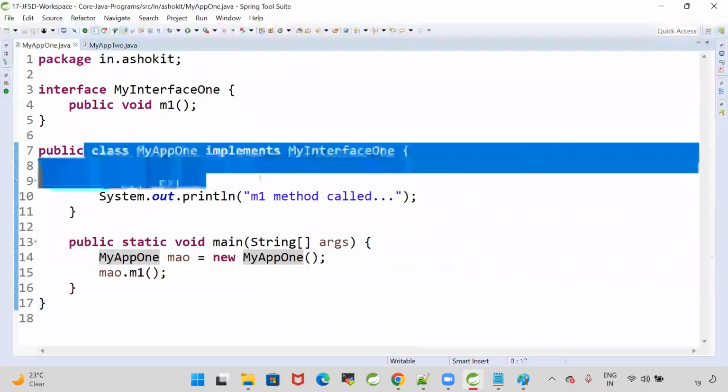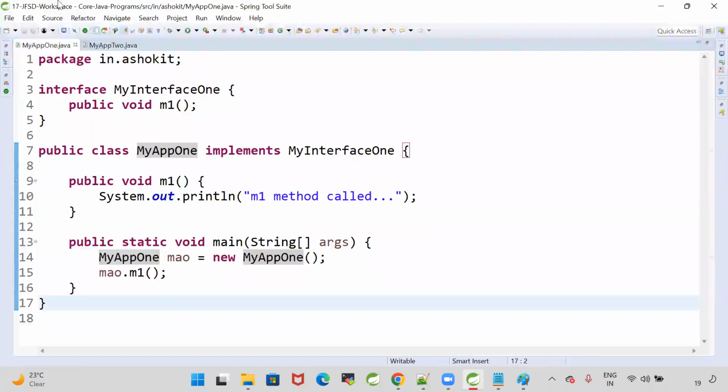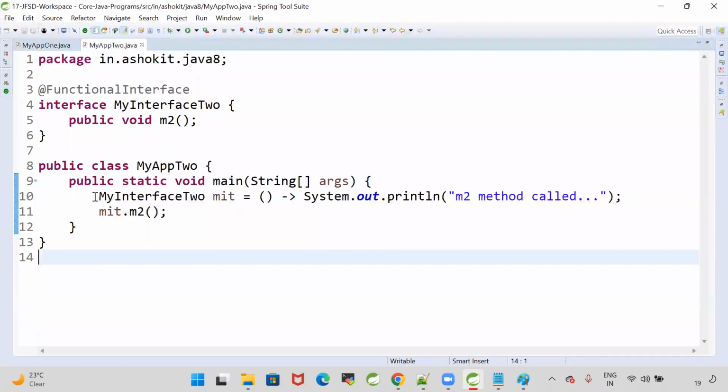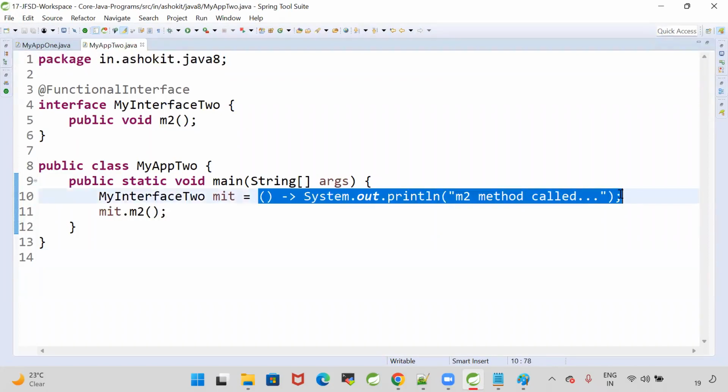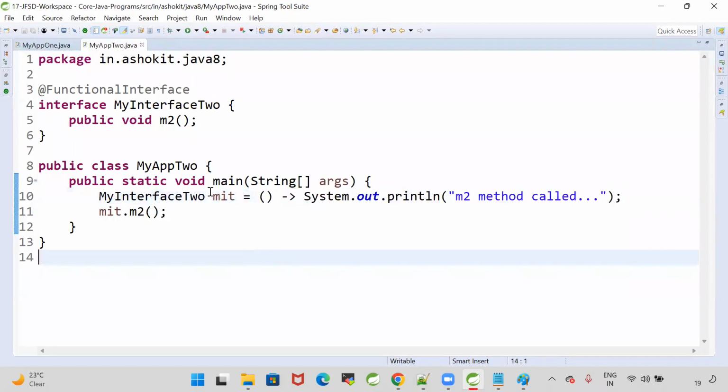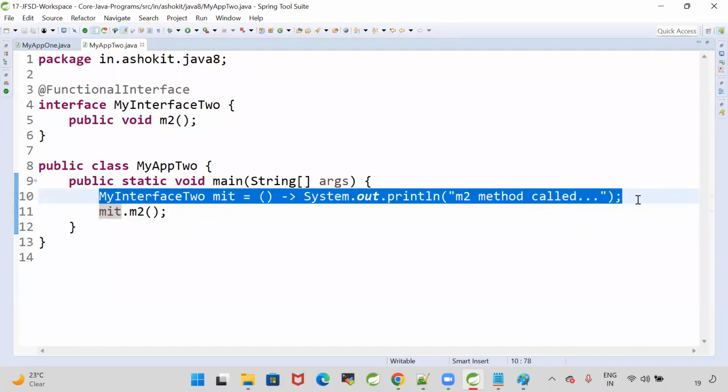Instead of implementing the interface, overriding the methods and creating the objects, we are able to simply write lambda expressions. To invoke those lambda expressions, we are using functional interfaces. A lambda expression is an anonymous function. That anonymous function we stored into a variable, and using that variable we are invoking the lambda.